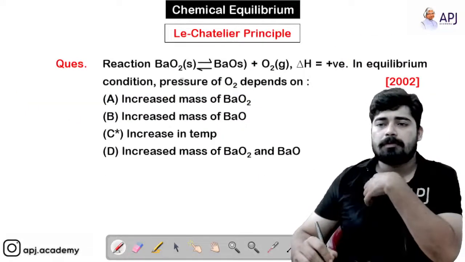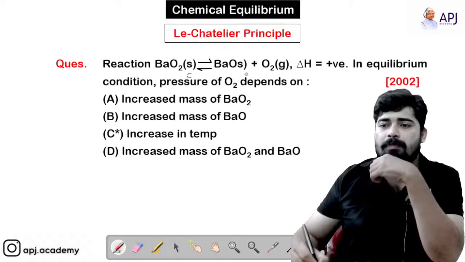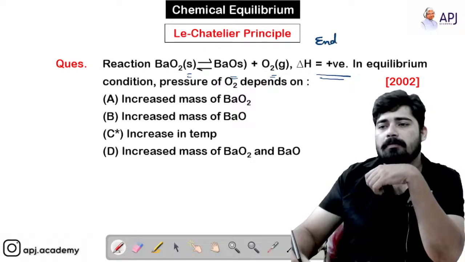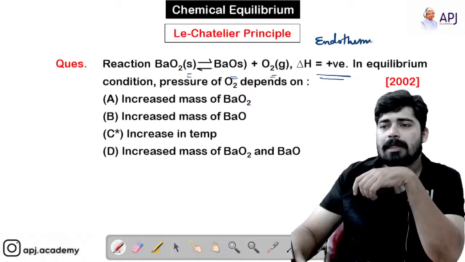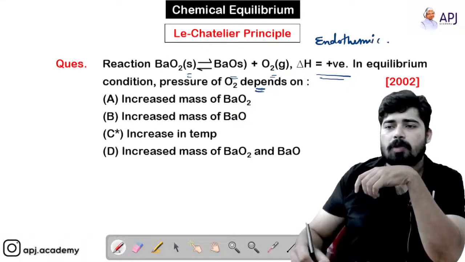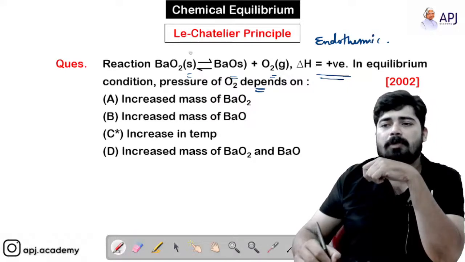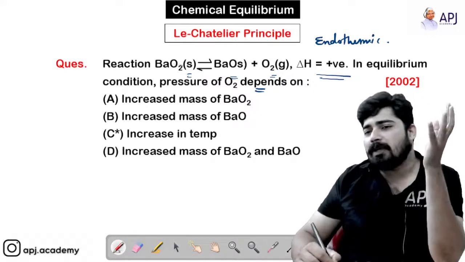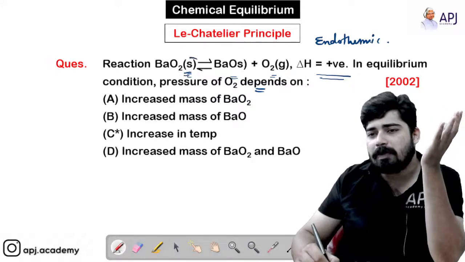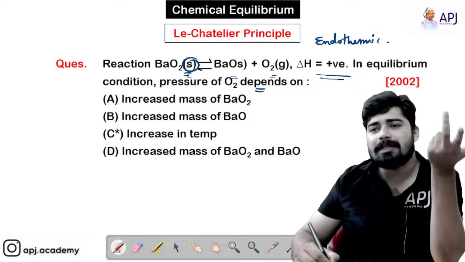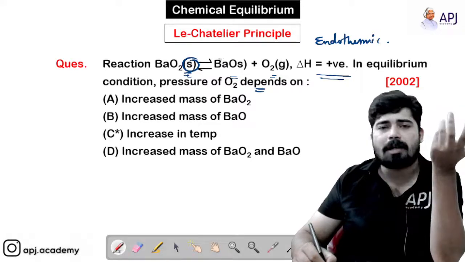Now the next one, BaO2 solid giving BaO solid plus O2 gas, delta H positive. Delta H positive means the reaction is endothermic. So in equilibrium condition, pressure of O2 depends on, let's check. Pressure of O2, increased mass of BaO2. See, if you increase the mass of BaO2, nothing will take place because BaO2 is solid. So its concentration is constant. If you keep on increasing the mass of BaO2, nothing is going to happen.